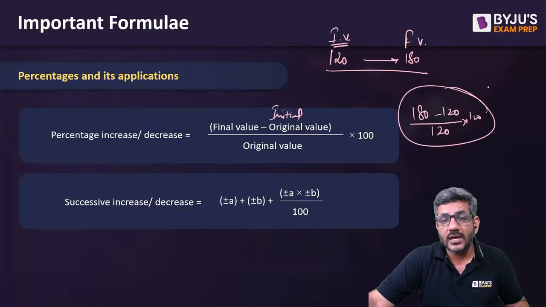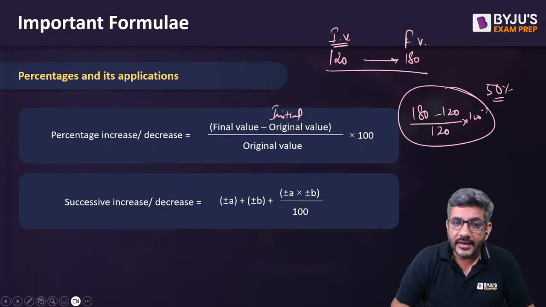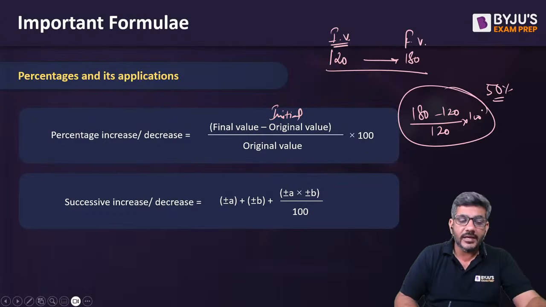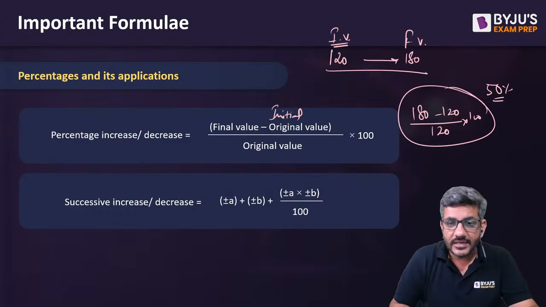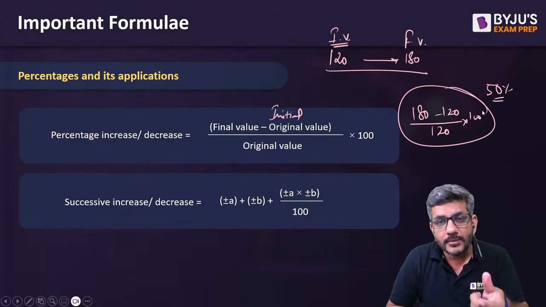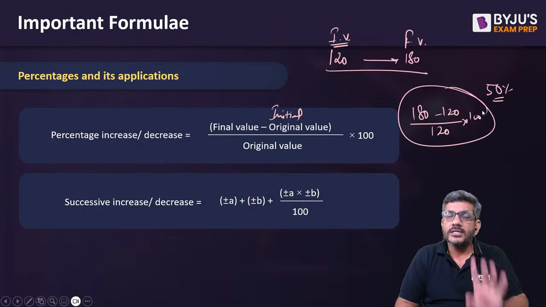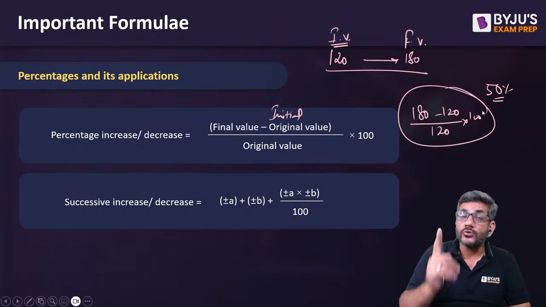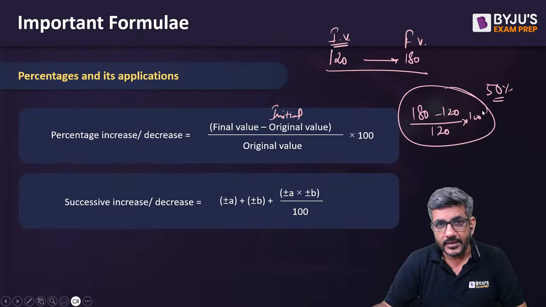So that will give you the answer as 50%. The thing to keep in mind is the percentage increase or the percentage decrease, it is always calculated on the initial value. The base is always taken as the initial value. ये आपको ध्यान में रखना है because this will be used a lot in data interpretation.